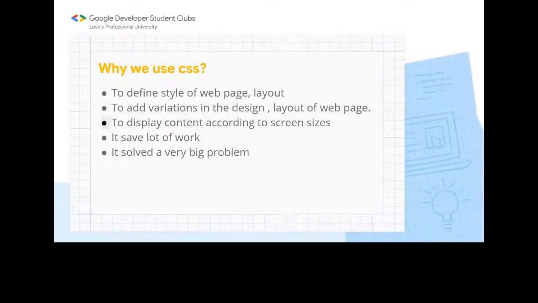attractive. And if we want to display content in different screen sizes, as you can see, if I'm using this website on a tablet, or on a desktop, or on a mobile phone, every device size is different. So we can use CSS to define how our web page will look on different sizes and different types of devices. So that's why CSS saves us a lot of work, and it is solving a very big problem for us.